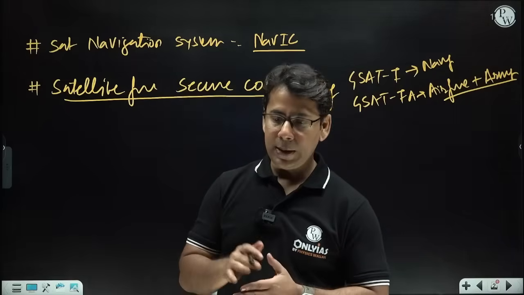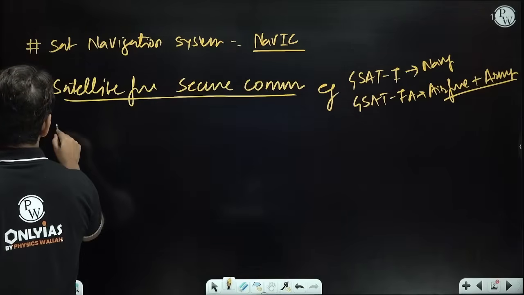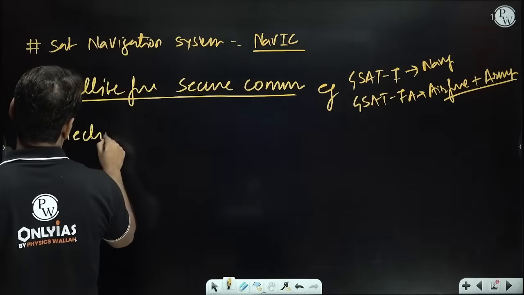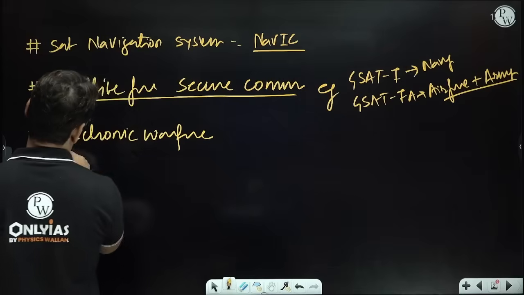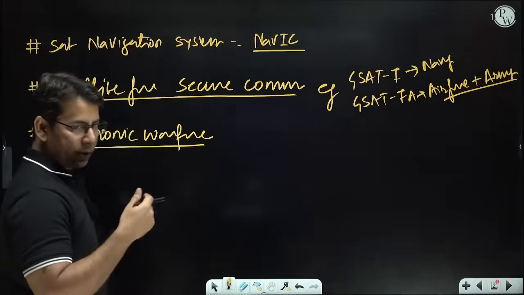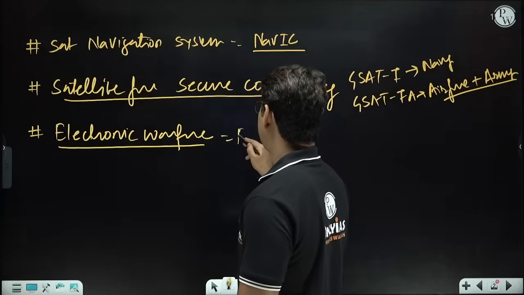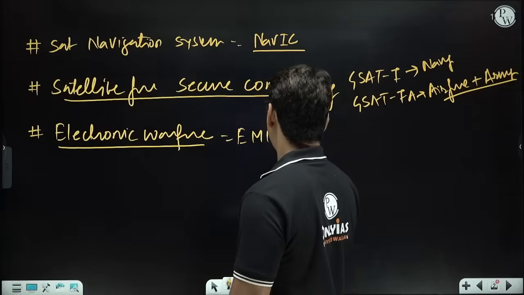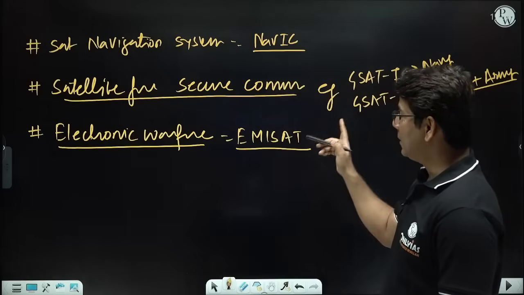Moreover, India has also developed something for electronic warfare, and for electronic warfare, India has developed EMI-SAT. That is called the electromagnetic intelligence satellite.